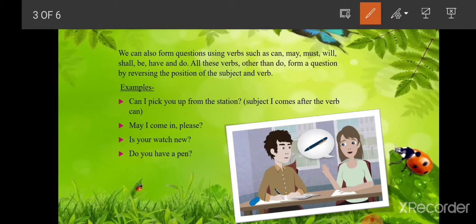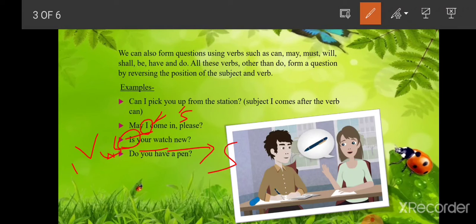By this way we can frame a sentence and change it into an asking question. You can see another example. May I come in please? Over here I is the subject and may is the verb, and here the subject I comes after the verb may. So here again the positions of the subject and verb are reversed. Another example, you can have a look. Is your watch new? Here your watch is the subject and is is the verb.